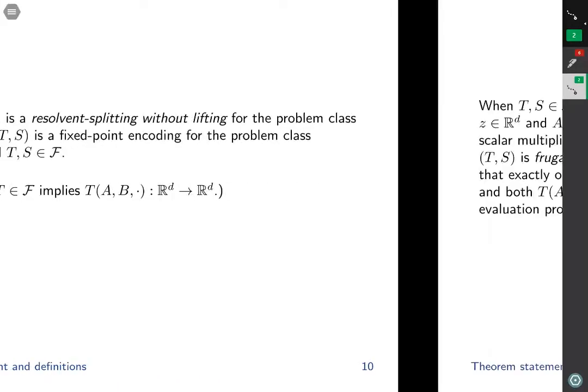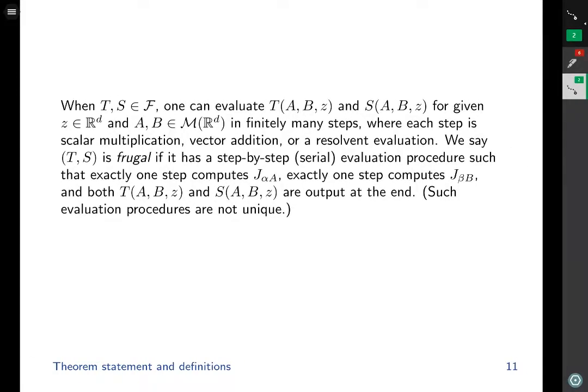When T comma S is in F, because of its finite construction, we can evaluate T and S for a given input vector Z and given monotone operators A and B in finitely many steps. And each step is scalar multiplication, vector addition, or a resolvent evaluation. We say T comma S is frugal if it has a step-by-step, a serial evaluation procedure such that exactly one step computes the resolvent with respect to A and exactly one step computes the resolvent with respect to B. And both T and S, the outputs of T and S, are computed by the end.